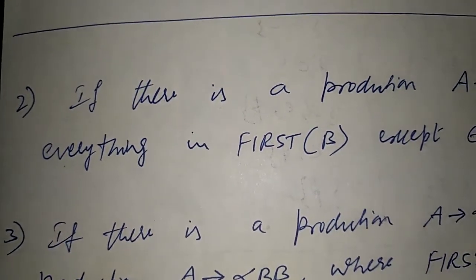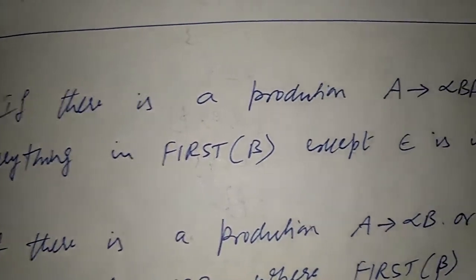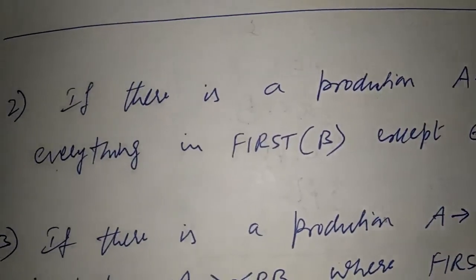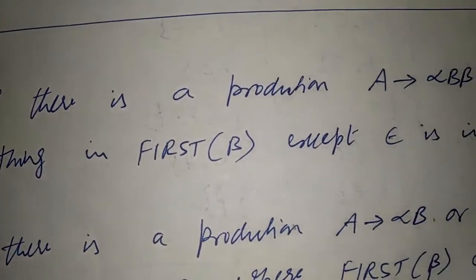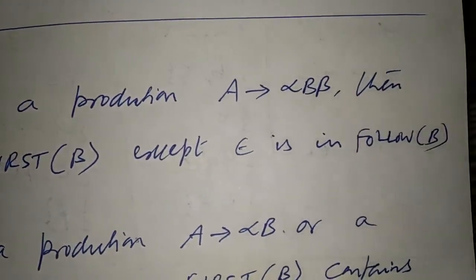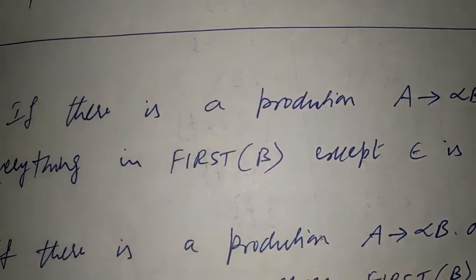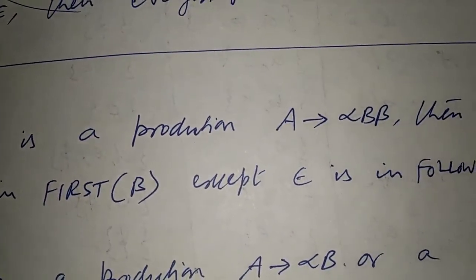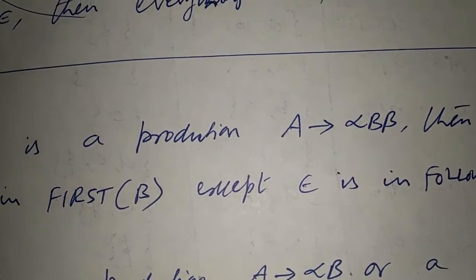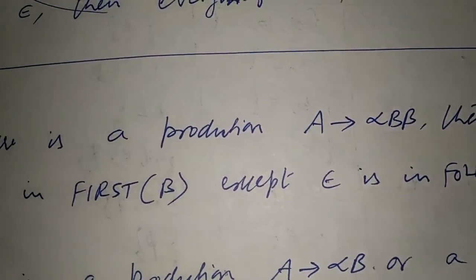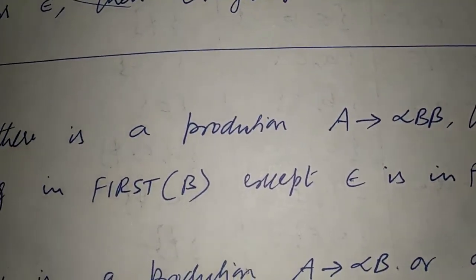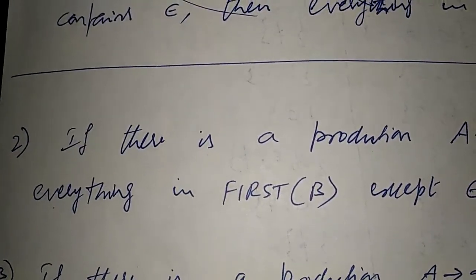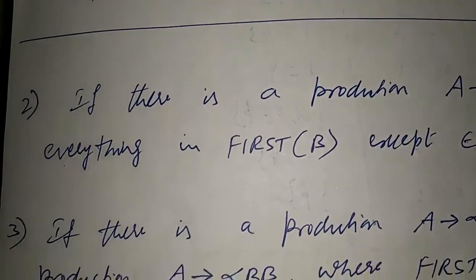Now coming to second rule of follow, if there is a production A produces alpha B beta, then everything in first of beta except epsilon is in follow of B. So this means that we should find whether any production is there of the type alpha B beta. Then we have to find first of beta, and if there is any epsilon symbol, it is not required to add epsilon to follow set. So that is the meaning here.